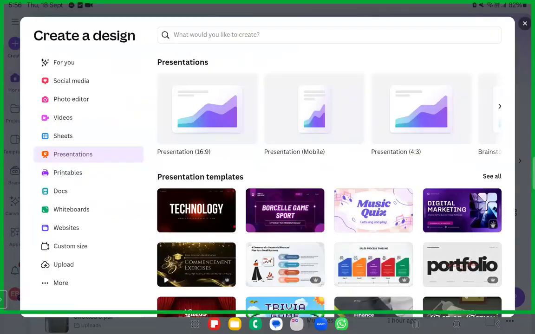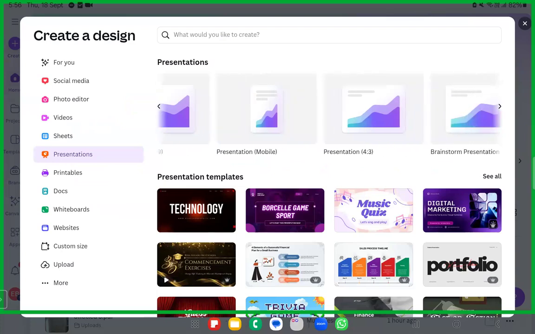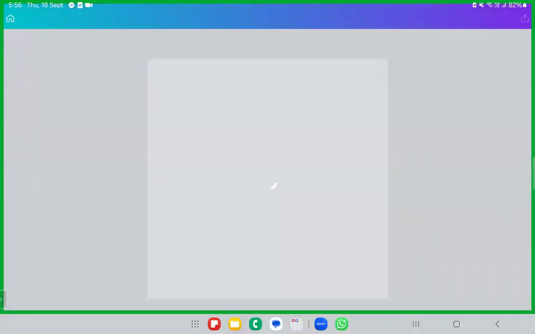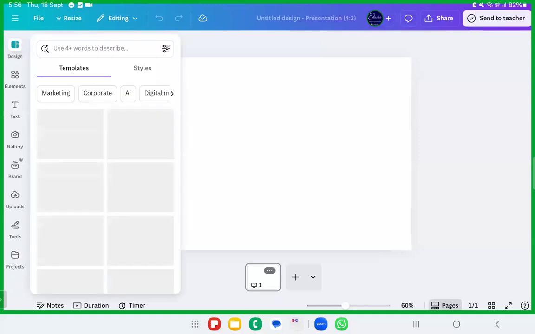Let's just go ahead with presentation making. Already told you, you can go ahead with 3:4 because that is my personal choice, so that you can go ahead with the PC kind of aspect ratio, laptop look as well. Come on, just open it up. 3:4 or 4:3, whatever. Done.